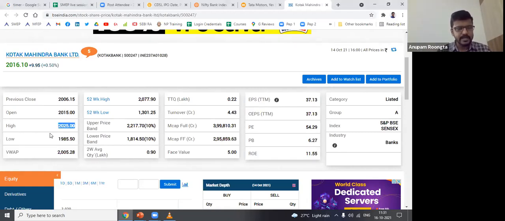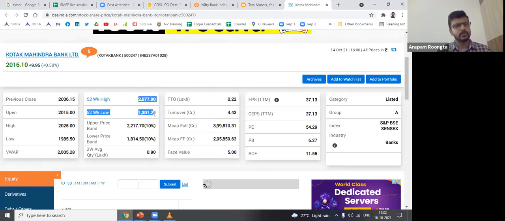Right. Now high and low. On that particular day, Thursday, this share went up as much as 2025. It went down as much as 1985. This is the high and low for that particular day. Yeah. VWAP is what? Volume weighted average price. So this is the volume weighted average price at which the share was traded on that particular day. So on an average, this is the price at which people bought this share on that particular day, that is Thursday.